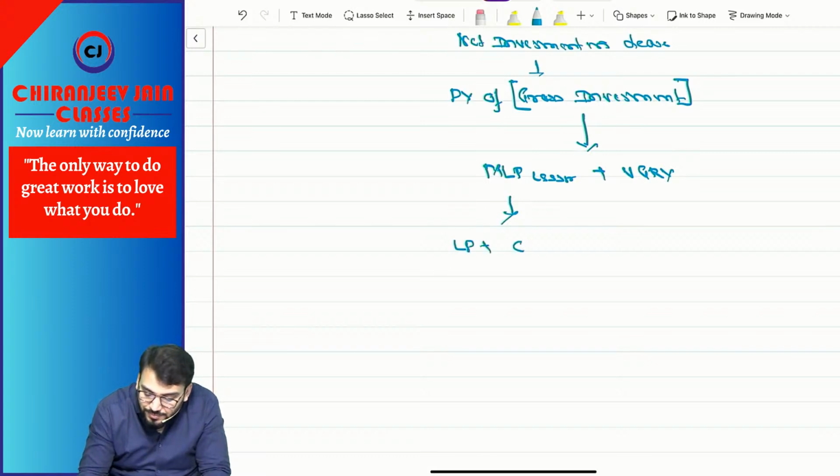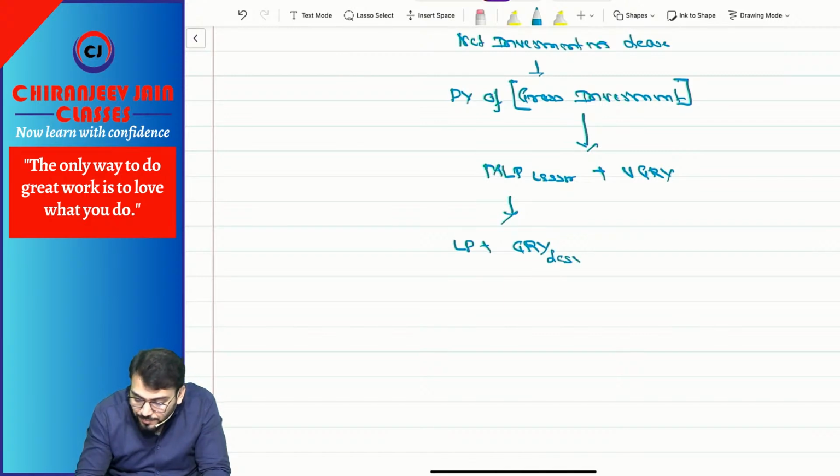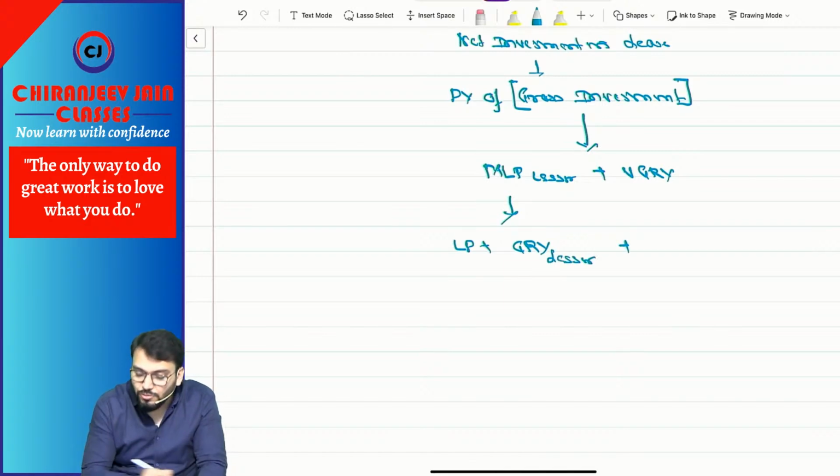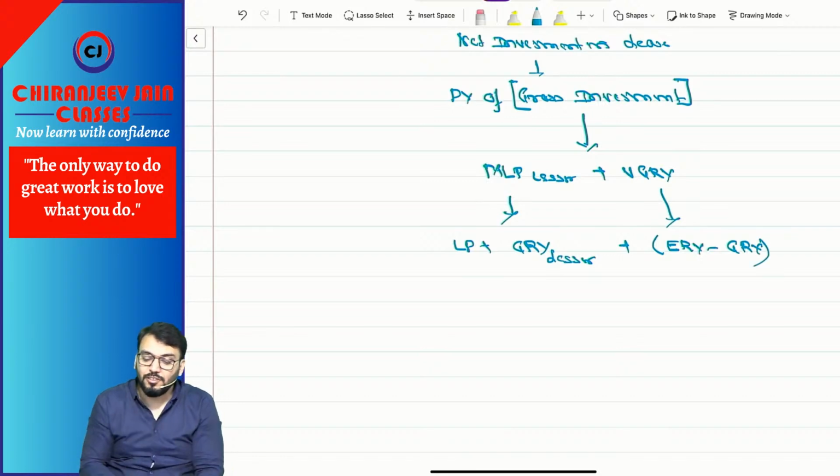Lease payment plus GRV, but in respect of what? Lessor, plus UGRV. UGRV means what? Expected residual value minus GRV. This will all be given in the question.